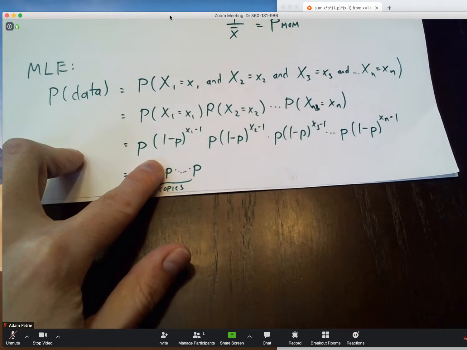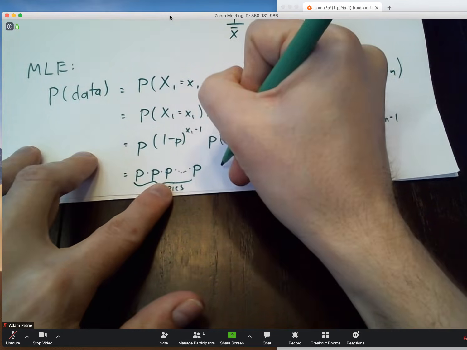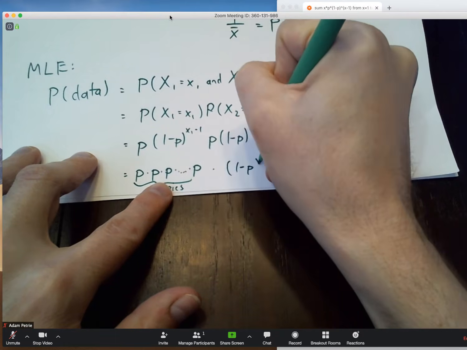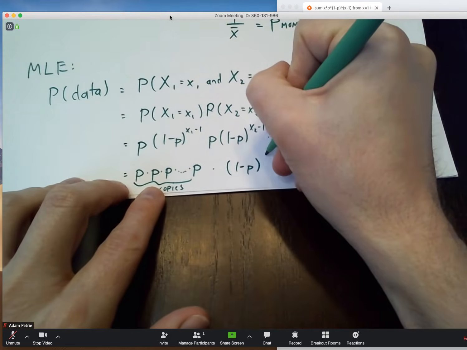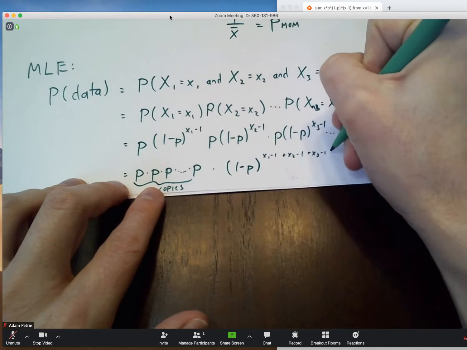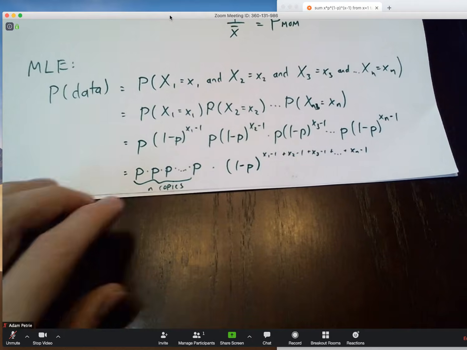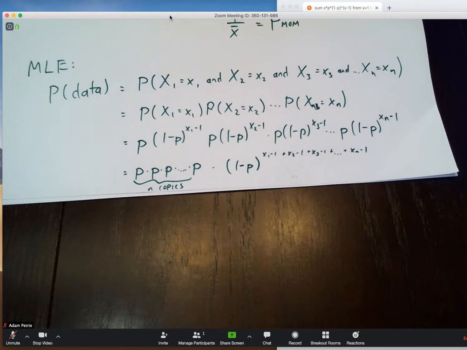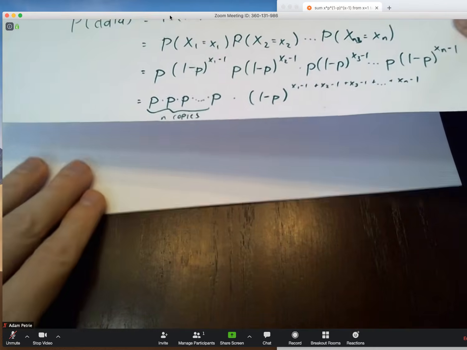And so my rule for exponents is that when I'm in the situation, a common base raised to some set of exponents, and everything's being multiplied by each other, I'm going to take that common base, 1 minus p in this case, and then raise that to the sum of all the exponents. So this will be an x1 minus 1 plus an x2 minus 1 plus an x3 minus 1, all the way down to xn minus 1, that last data value that we've collected.